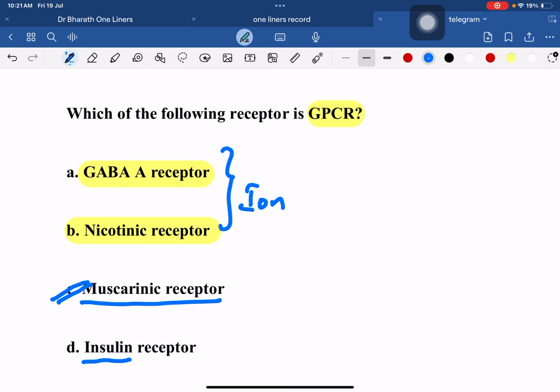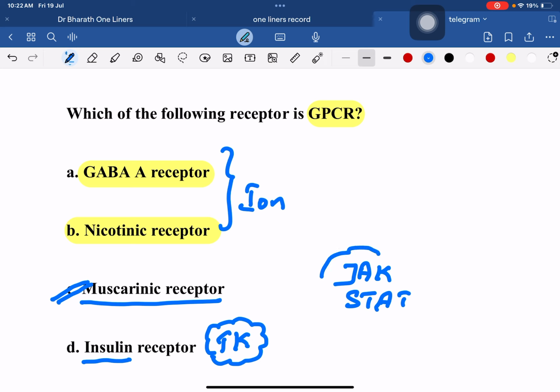The insulin receptor belongs to tyrosine kinase. Remember, the growth factors, insulin receptor and insulin-like growth factor, all of them belong to tyrosine kinase. Now who belongs to JAK-STAT? JAK-STAT, it is mainly the cytokines, interleukins and growth hormone and prolactin. So if you remember them, the remaining receptors are all GPCR.